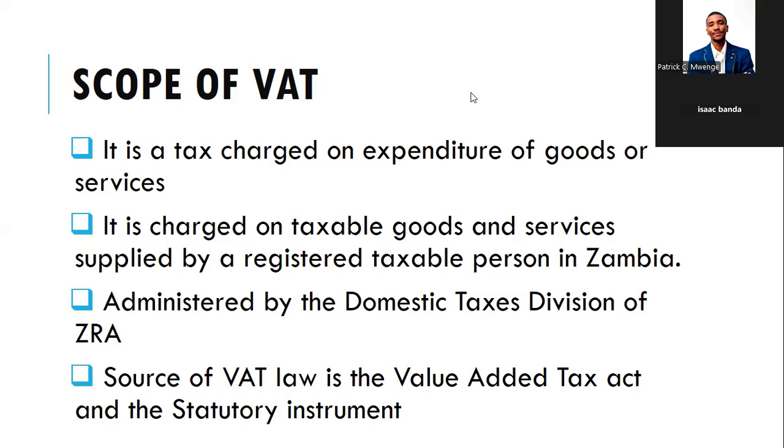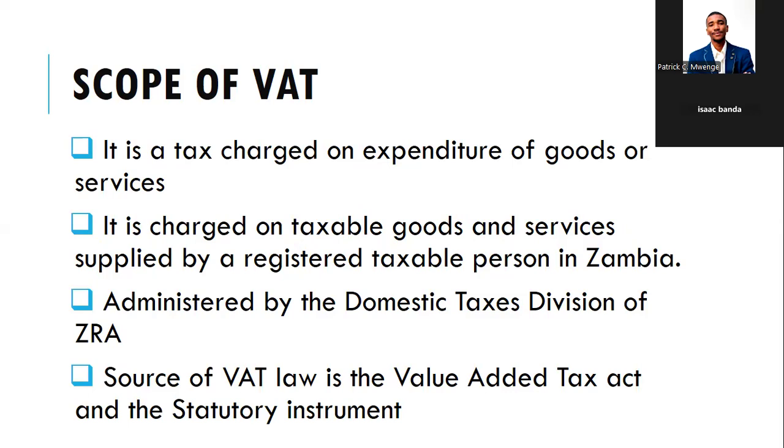So, value added tax, or VAT for short, is an indirect tax. It's a tax which is charged on expenditure for goods or services. It is also charged on taxable goods and services supplied by a registered taxable person in Zambia.